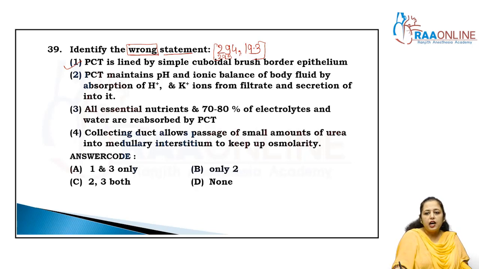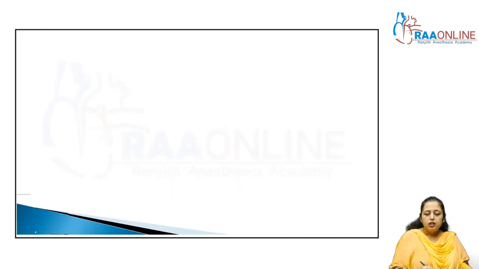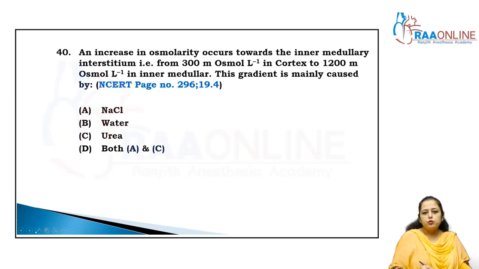PCT maintains pH and ionic balance of the body fluids by the absorption of ions from the filtrate. No, right? That statement is wrong. Clear? We already discussed it in a previous question. All the essential nutrients and 70 to 80% of electrolytes and water are reabsorbed by PCT, exactly. The collecting duct allows the passage of small amounts of urea into the medullary interstitium to keep up the osmolarity, exactly. So the only wrong statement is the second. So the answer is only 2, right? Now come to the next one.